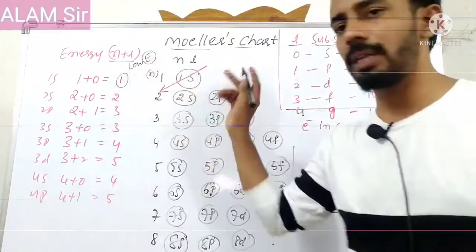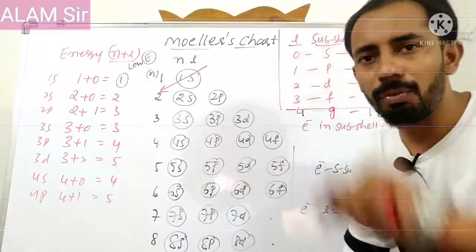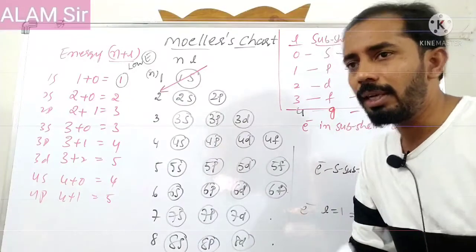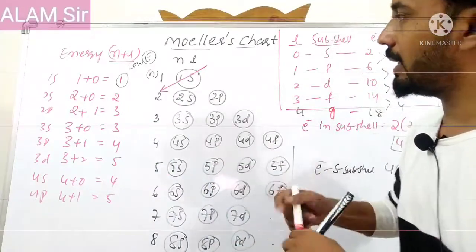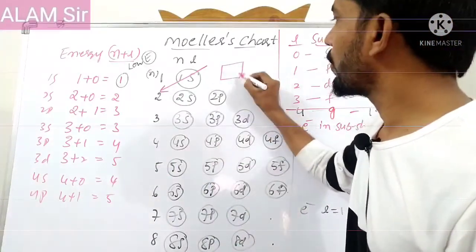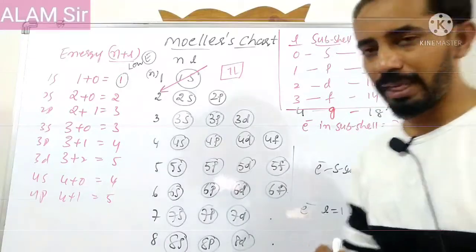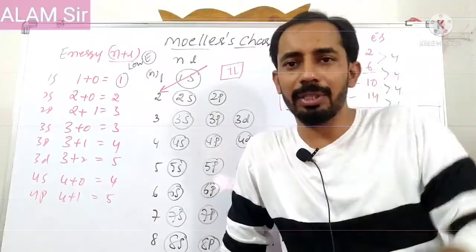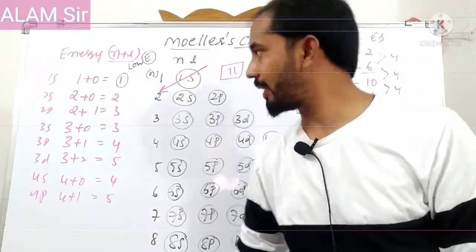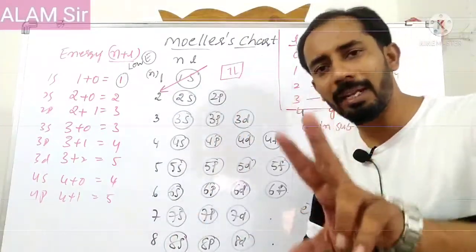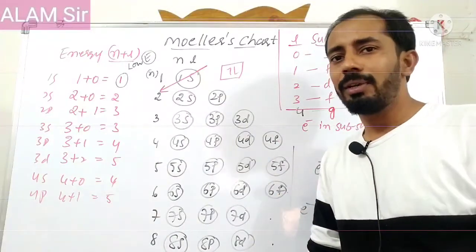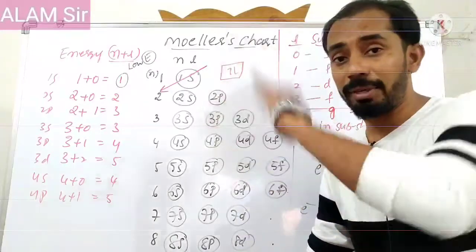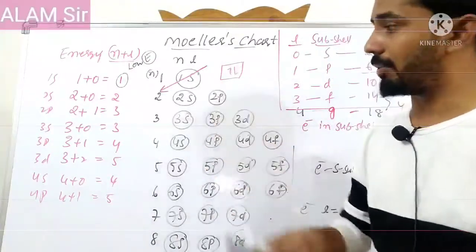So how many electrons will enter first? The first electron goes, the second electron goes. Then what about the third electron? Because the s orbital capacity is to hold only 2 electrons. It is like saying, my capacity is only 2 dosas; if a third dosa comes, I cannot take it. The same thing here: the s orbital can hold only 2 electrons, one in the clockwise direction and the second in the anti-clockwise direction. Where can the third electron enter?